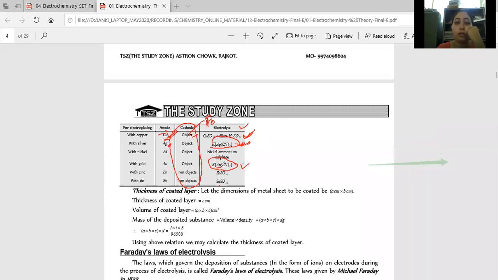Aurum, this is the central metal ion. Ag, central metal ion. Zinc sulfate, tin, SnSO4. So these are the compounds which are actually practically used for the plating, and these are the pure anode, and these are the electrolytes, right? So these are the compounds. Many times, if you have such a type of question directly, this will be useful. You can write down this electrolyte for the plating. Electrolyte માટે use કરી શકો, right?